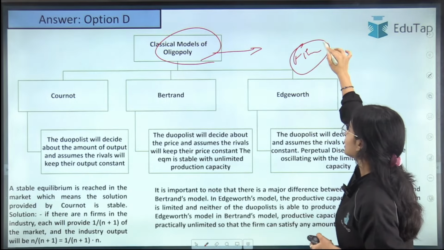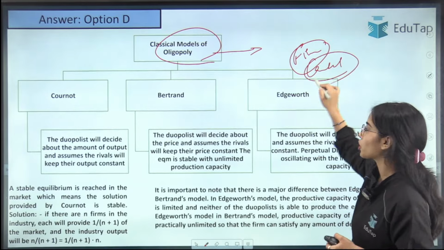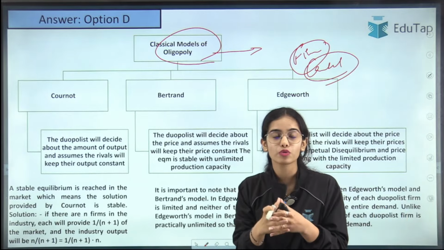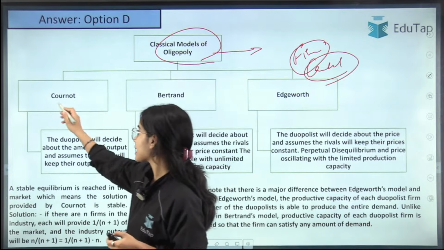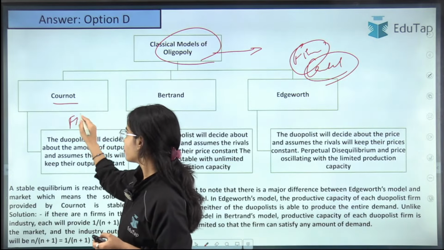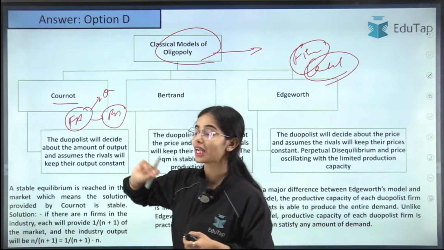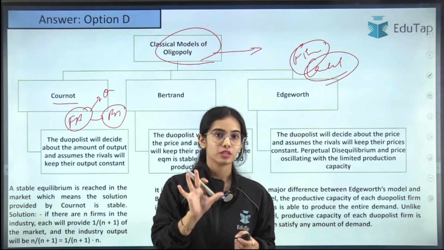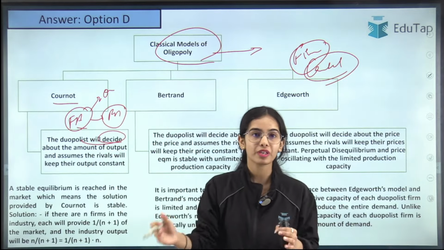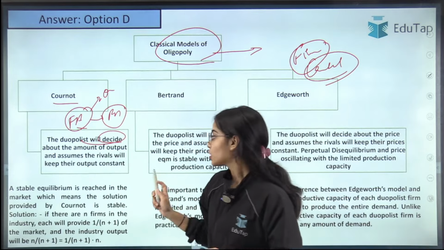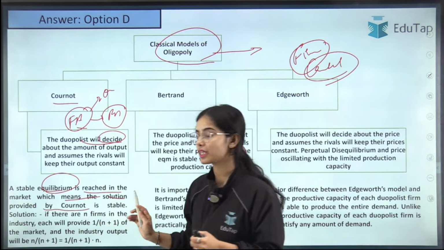In the firms, let's say there is no cartel being formed. They are not coming together to form a cartel. In that case, there are different models. The Cournot model says that firm A will decide its output thinking that firm B is not going to change its output. So the stable equilibrium is reached in the market, which means the solution provided by Cournot is stable.